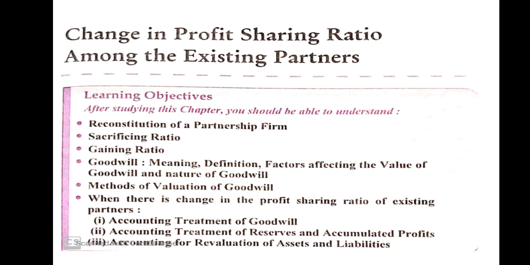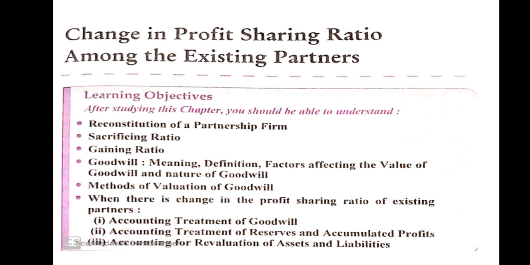Next, features of goodwill. There are many features of goodwill. It is an intangible asset. Goodwill, you know that it is an asset, but it is an intangible asset. It is a valuable asset. It helps in earning excess profit. Its value is liable to constant fluctuation. It is valuable only when the entire business is sold. It is difficult to place an exact value on goodwill.